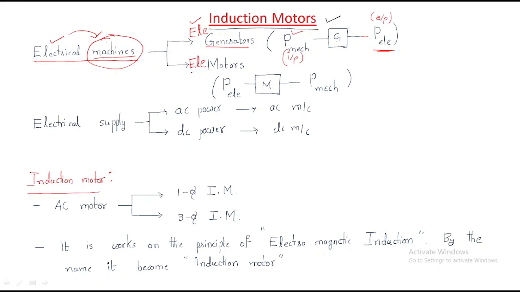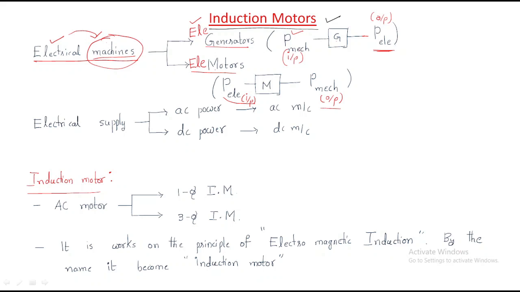Next, another category is the electrical motor. As the name says, it works as a motor. Mechanical power is the output and electrical power is the input. An electrical motor takes electrical power and gives mechanical output. Simply, a machine which involves electrical supply is known as an electrical machine.